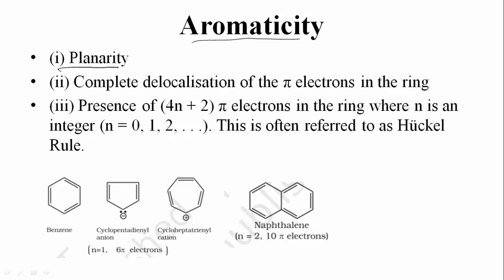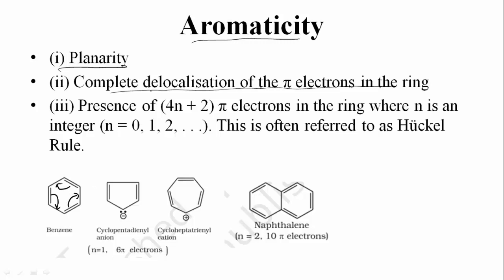So what are those rules? One is planarity. They should be present in the same plane. All the atoms should be present in the same plane. And the second one is complete delocalization of pi electrons in the ring. So delocalization of pi electrons should take place. As in the case of benzene we have observed, the pi electrons may shift here or may shift here or may shift here. So in this manner they will continuously delocalize.